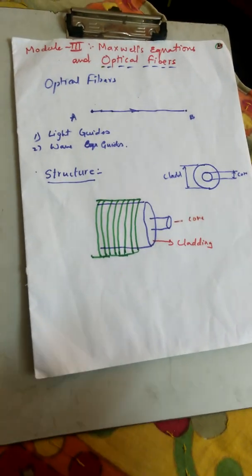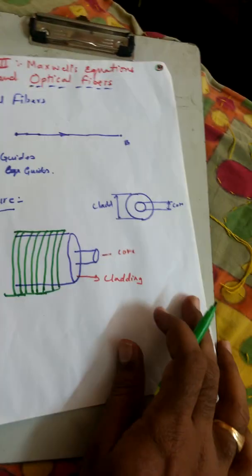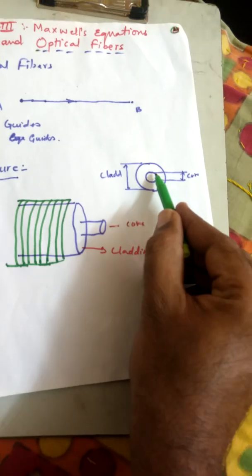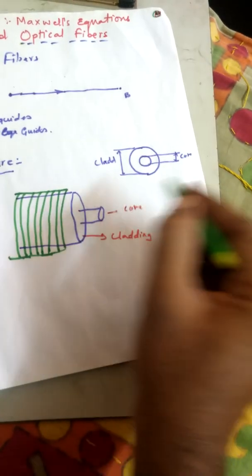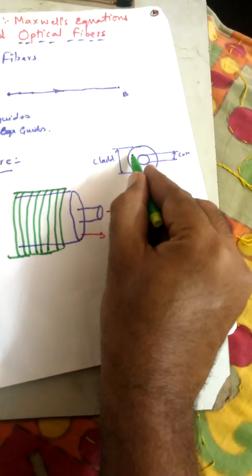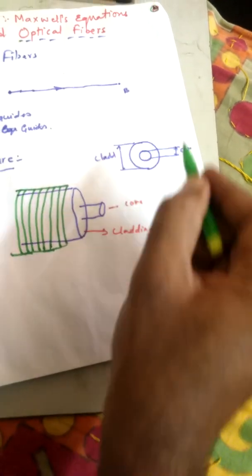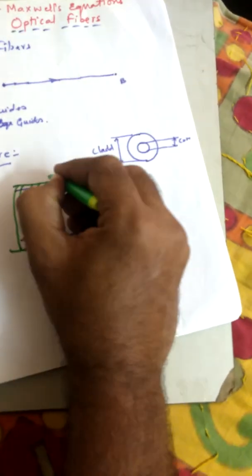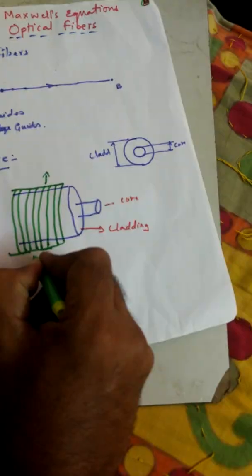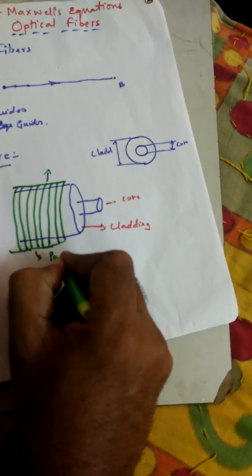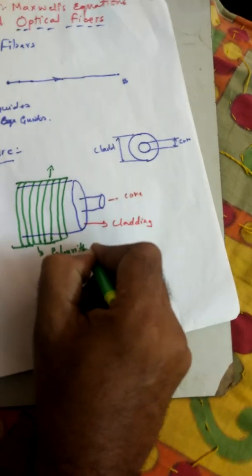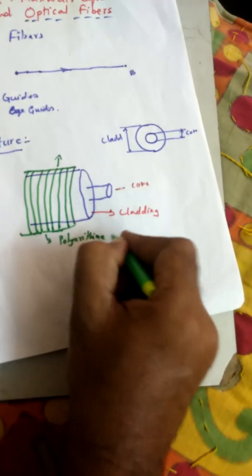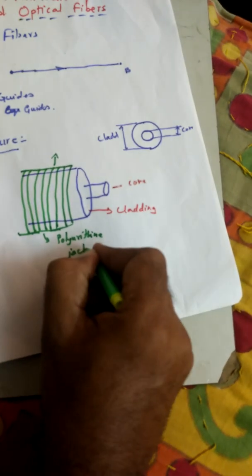So basically the optical fiber consists of a center core. You can look at the core here, surrounded by a cladding. This is the cladding, and there is one protective layer. This is known as the polyurethane jacket. It is the jacket that is used to protect the fiber.